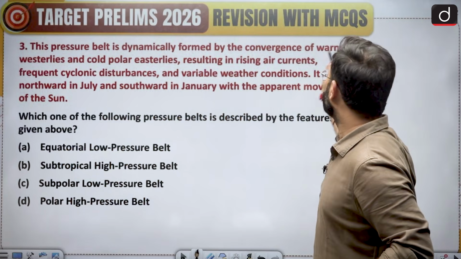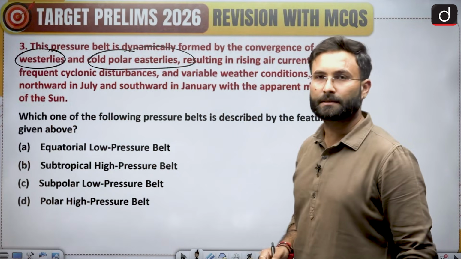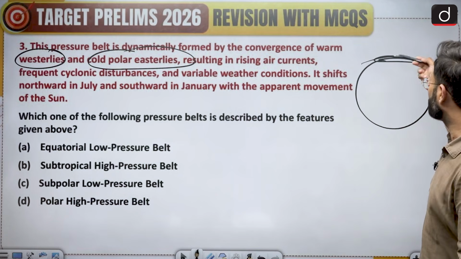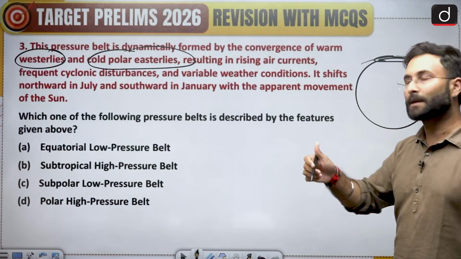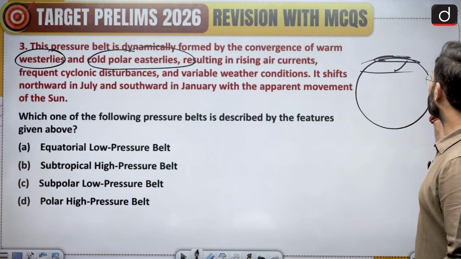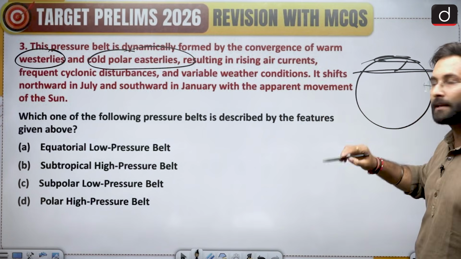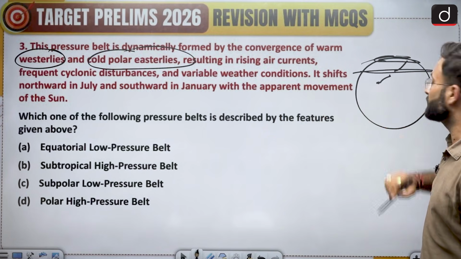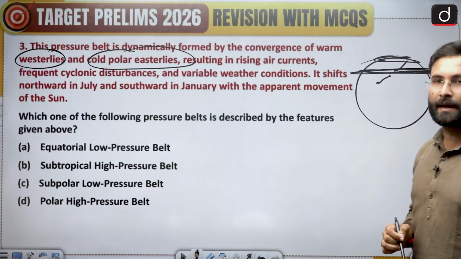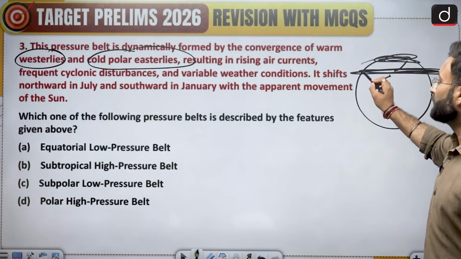What they are saying is the warm westerlies and the cold polar easterlies. If we are talking about the cold polar easterlies, they will be starting from somewhere over here. Since it is easterly, that means it will be starting from the east and moving in this particular direction. And then comes this particular region, and here they are talking about the warm westerlies. Westerlies are originating from the west and moving in this direction. Now they are asking which particular pressure belt that is. Obviously this is your polar, so they are talking about the subpolar.